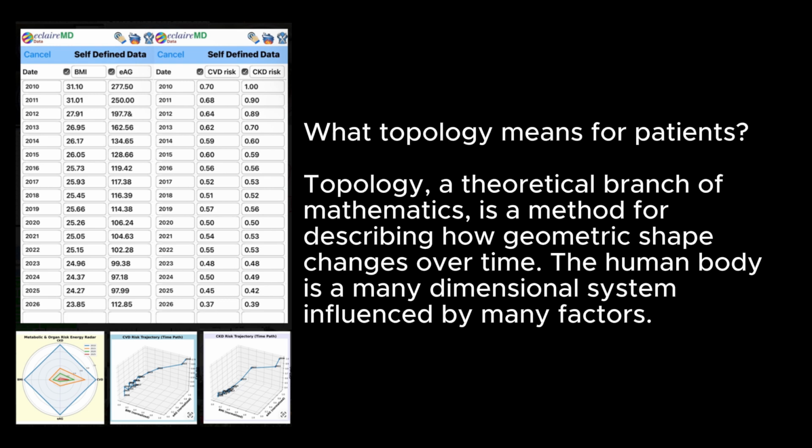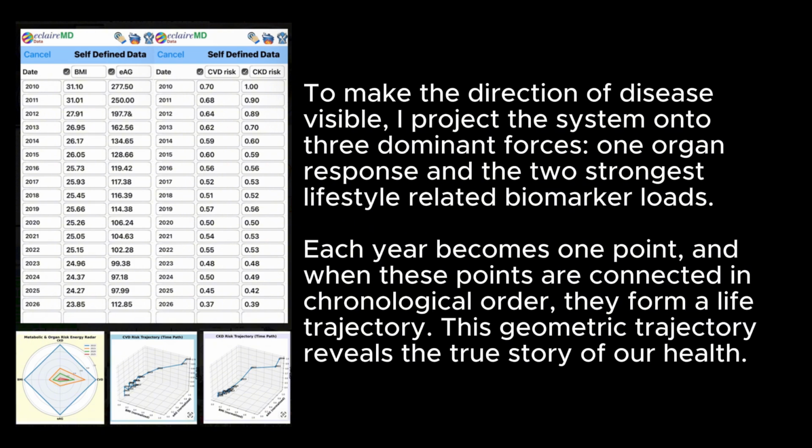What topology means for patients. Topology, a theoretical branch of mathematics, is a method for describing how geometric shape changes over time. The human body is a many-dimensional system influenced by many factors. To make the direction of disease visible, I project the system onto 3 dominant forces: 1 organ response, and the 2 strongest lifestyle-related biomarker loads. Each year becomes 1 point.